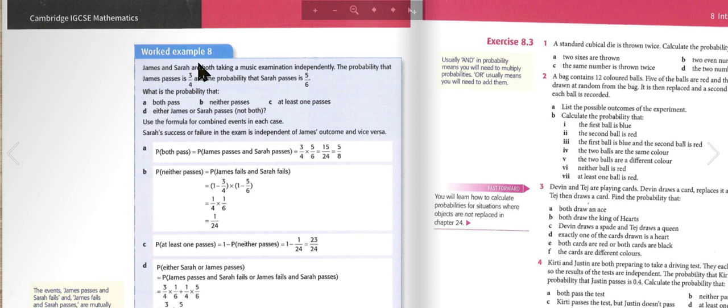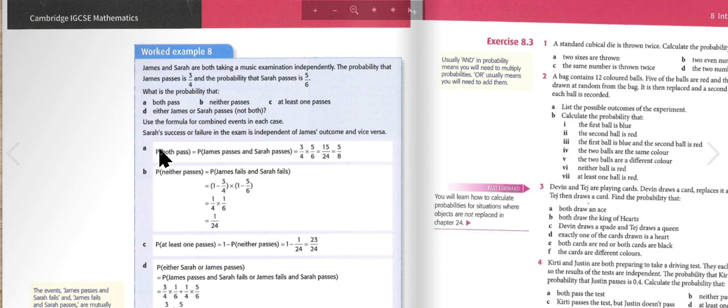Worked example 8. James and Sarah are both taking a music examination independently. The probability that James passes is 3/4, and the probability that Sarah passes is 5/6. What is the probability that both pass, neither passes, at least one passes, and either James or Sarah passes, but not both? Use the formula for combined events in each case. Sarah's success or failure in the exam is independent of James' outcome and vice versa.